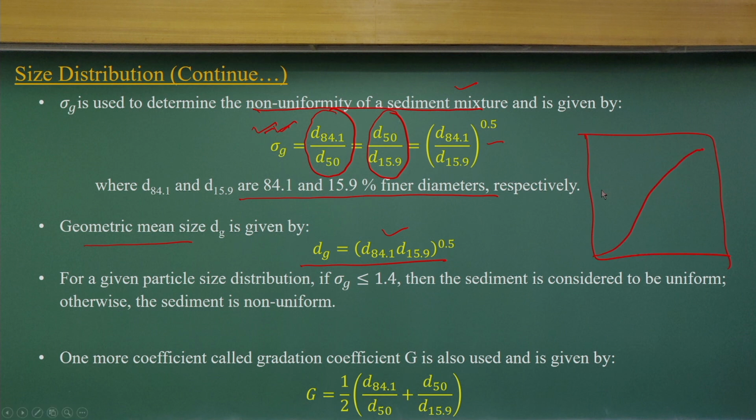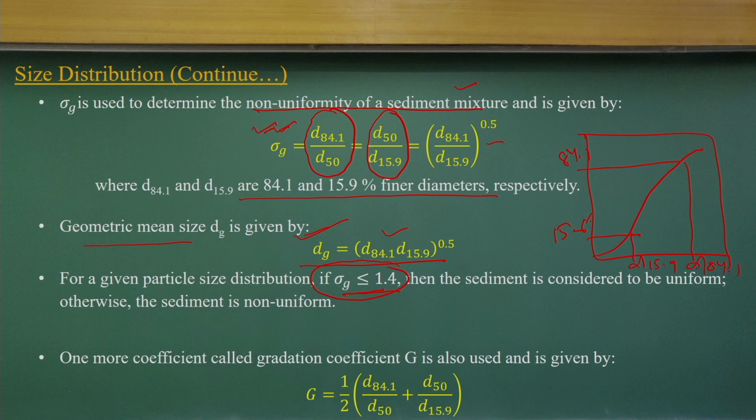So you have a particle size distribution for the 15.9% finer, you can get d15.9. In a similar way you have 84.1, so you can get d84.1, and the square root of the product of those will give the geometric mean.